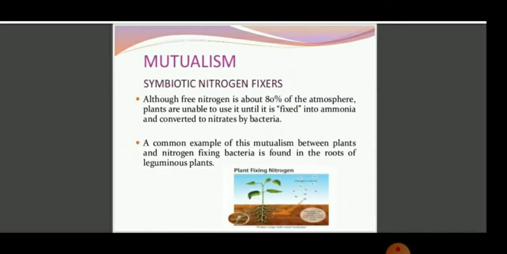The next example of mutualism is symbiotic nitrogen fixation. Although we know free nitrogen is about 80% of the atmosphere, plants are unable to use it until it is fixed into ammonia and converted into nitrate by bacteria. A common example of this mutualism between the plant and nitrogen fixing bacteria, like Rhizobium bacteria, is found in the roots of leguminous plants.